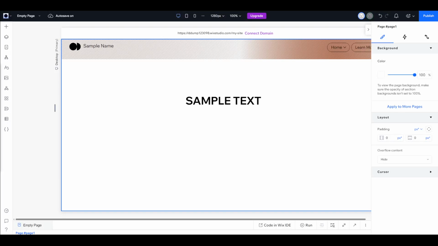In today's video, I'm going to teach you how to change text color on Wix Studio. It's a fairly easy process, and I'm here to guide you through it step by step. Let's get started. First, you'll want to select the text that you wish to change.